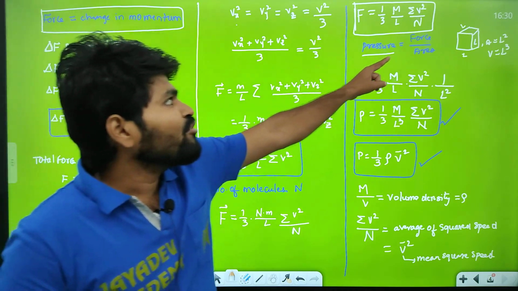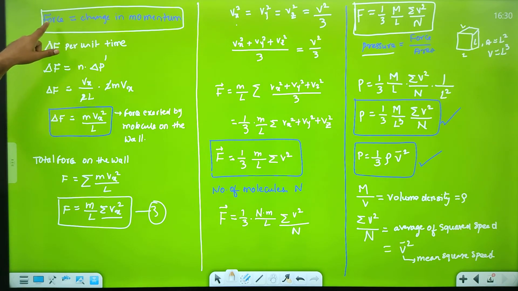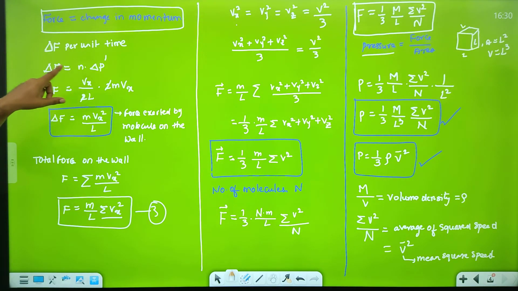For pressure we need force by area. We need force, that's why I am calculating force. Force is nothing but change in momentum per time. I already found the change in momentum, and I already know the time is given by the number of collisions. So I substitute the values, and I got force as mv square by L.